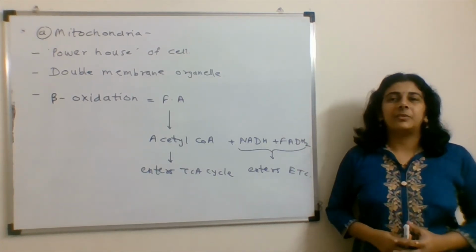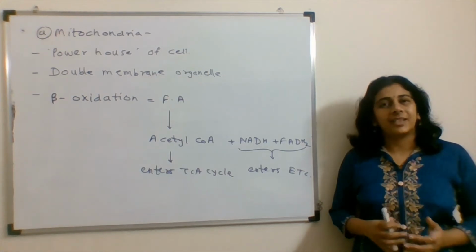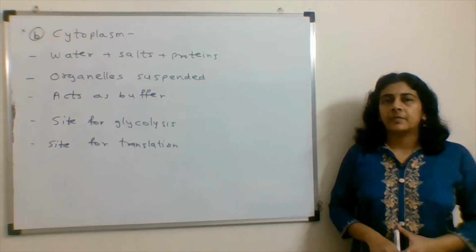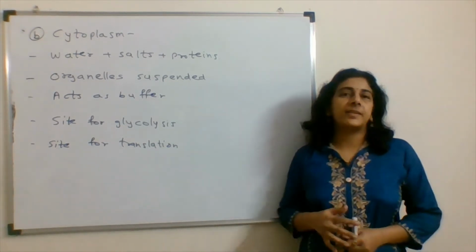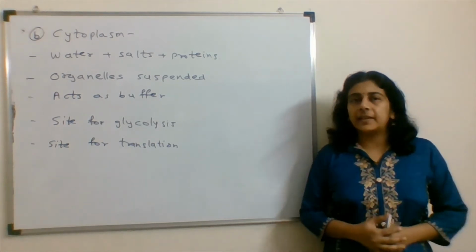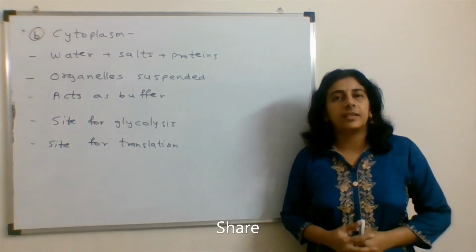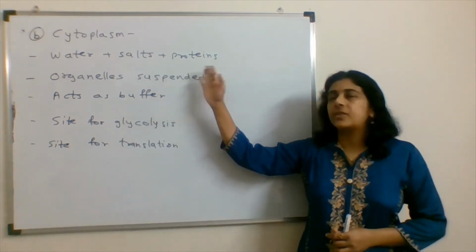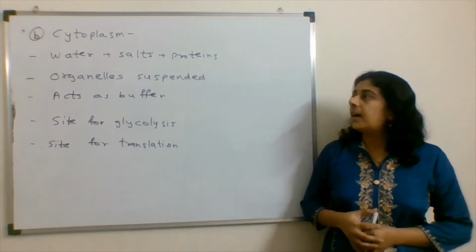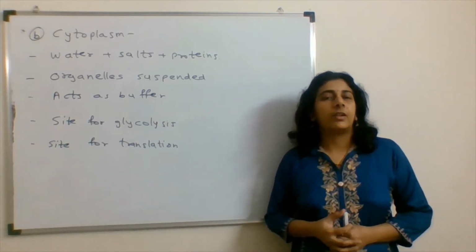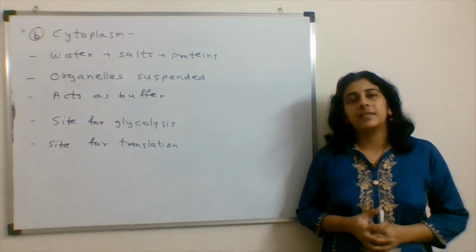But let's understand the other organelles, their structure and function in short. The next option is cytoplasm. It's a semi-fluid substance which is present inside the cell membrane and outside the nuclear membrane. It consists of water, salts and proteins, and in the case of eukaryotic cells, organelles are suspended in the cytoplasm.